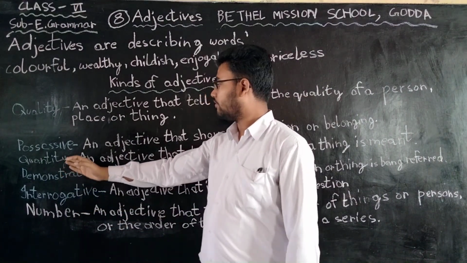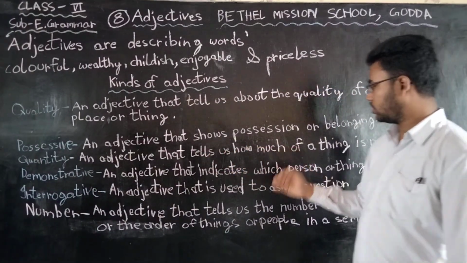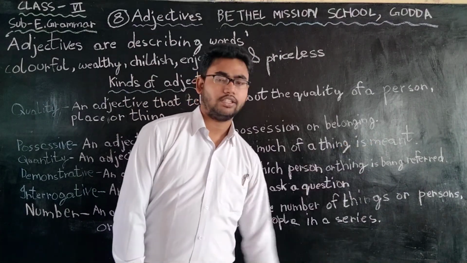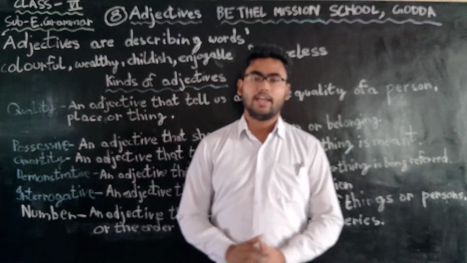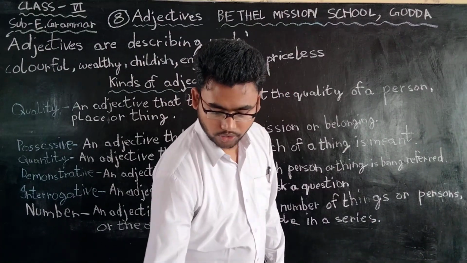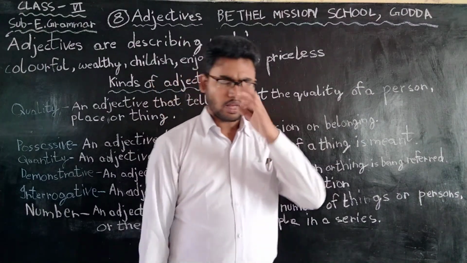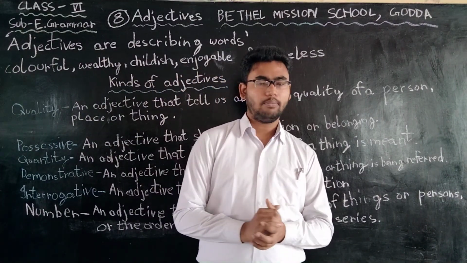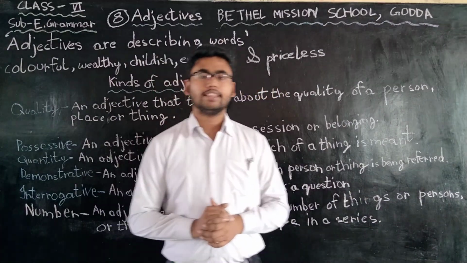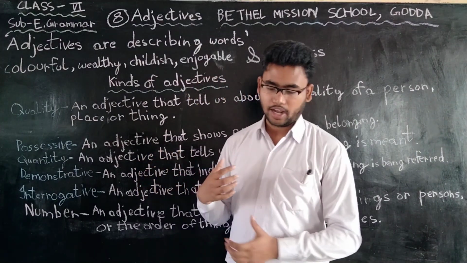Third comes quantity. Adjective of quantity. An adjective that tells us how much of a thing is meant is called adjective of quantity. Now here some examples I would like to give. I need some help. Can you count the help? No. But he needs some help means the speaker means to say that he needs a little bit of help. Some becomes adjective of quantity out here.